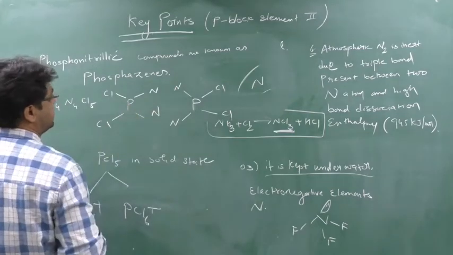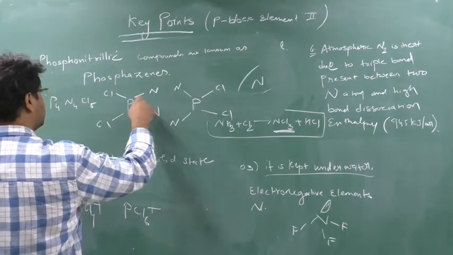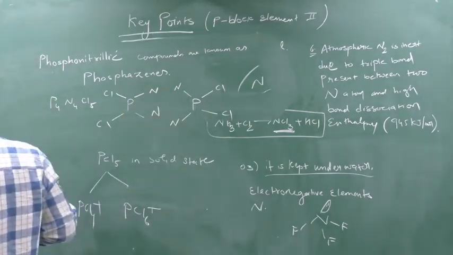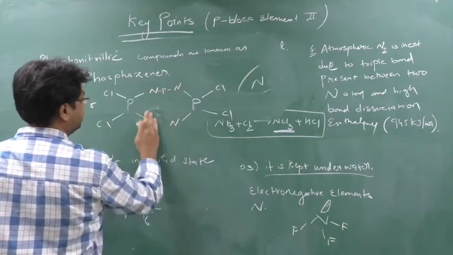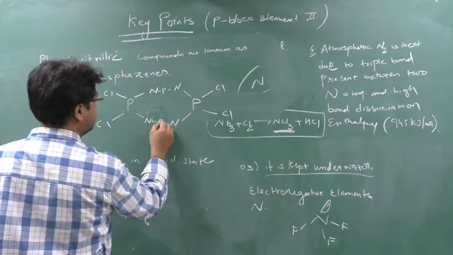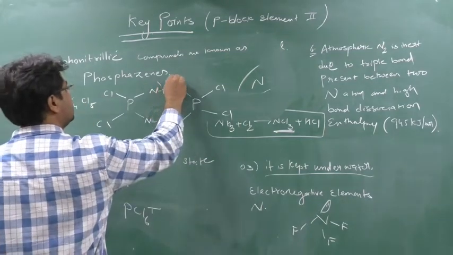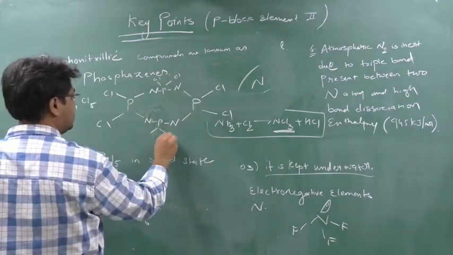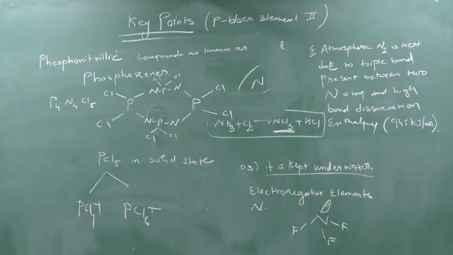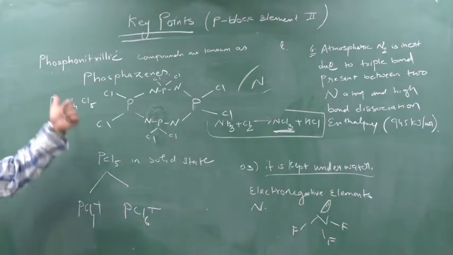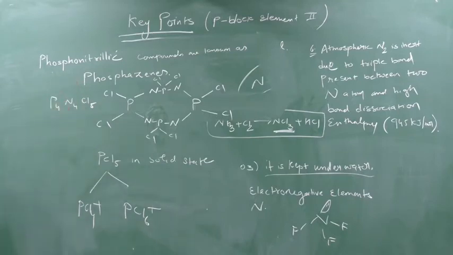Now nitrogen has the capacity to make 3 bonds. So nitrogen has 1 bond, still 3 bonds they will make. So here 1 P, here 1 P, center is P, then again here Cl, again here Cl. In this way, this is the structure. Structure is not required, but remember this is known as a phosphonitrile compound, known as phosphazenes. P4N4Cl8.